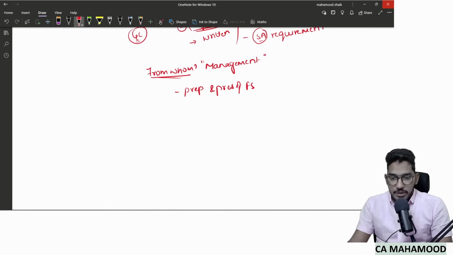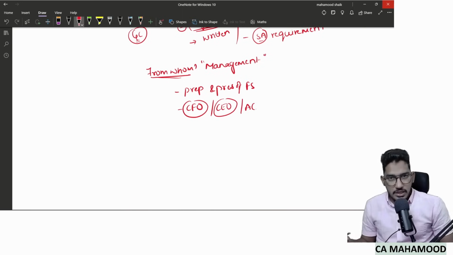From that kind of management, we have to ask the written representation. Generally the CFO will be the person concerned with the preparation of financial statements. If there is a CFO, I will ask written representation from the CFO. If there is a CEO, I will ask written representation from the CEO, or generally the audit committee.